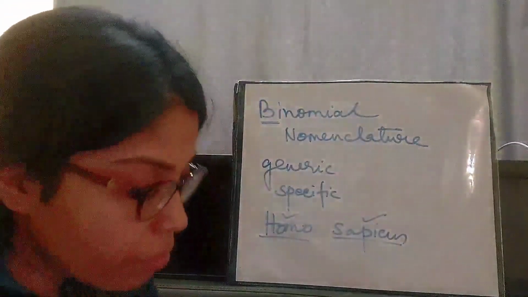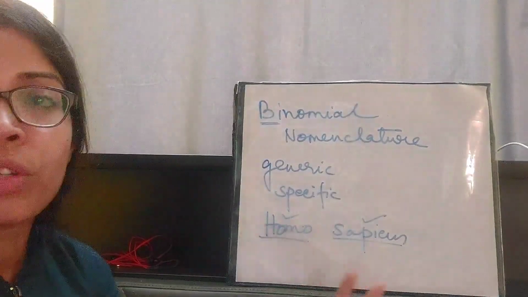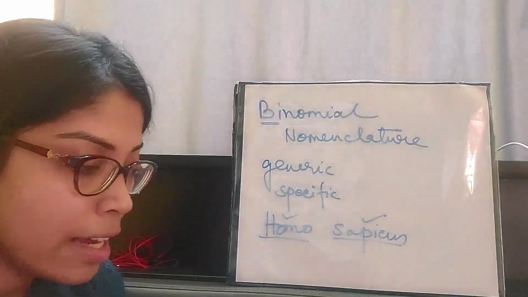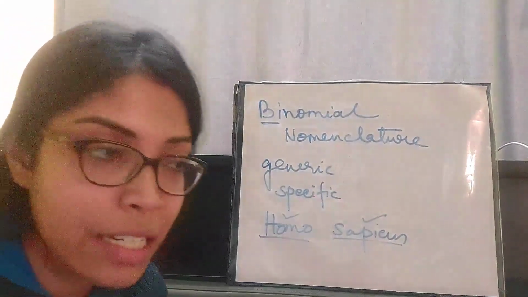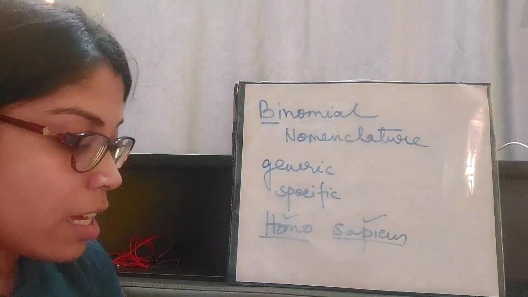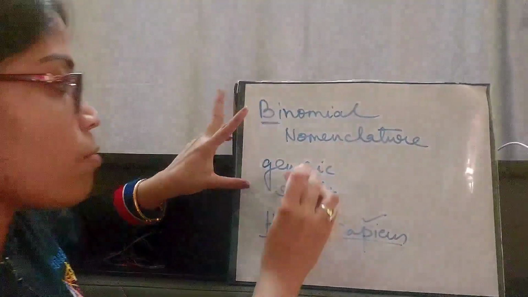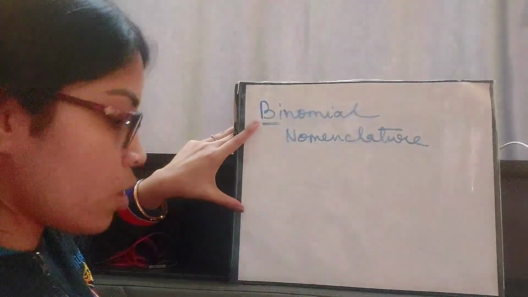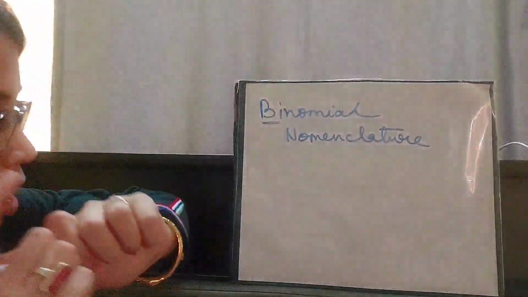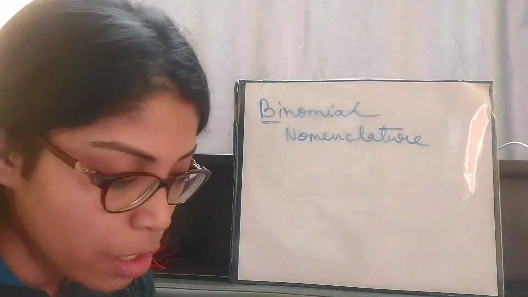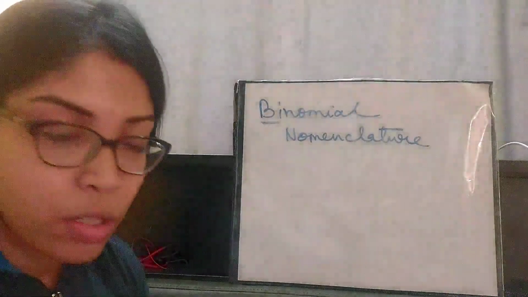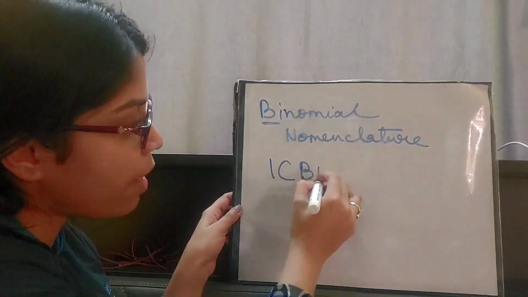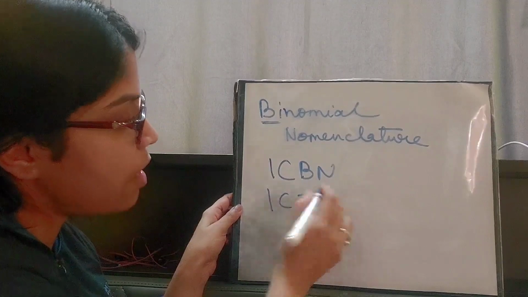Now we will discuss in detail. This is not the only rule, that there is a generic name and a specific name. There are many rules, and we will discuss those rules in detail now. As I said, this topic is extremely important for the exam also. Before starting with the rules, let me tell you that there are a few codes: ICBN and ICZN.